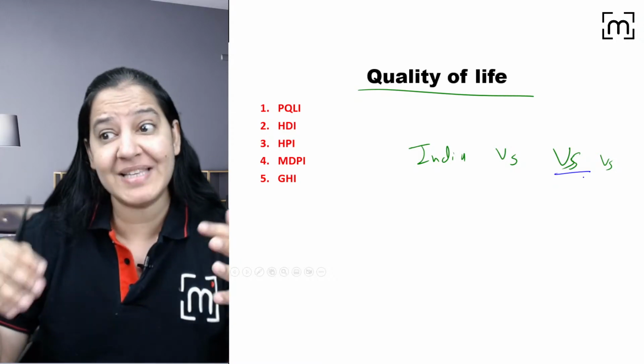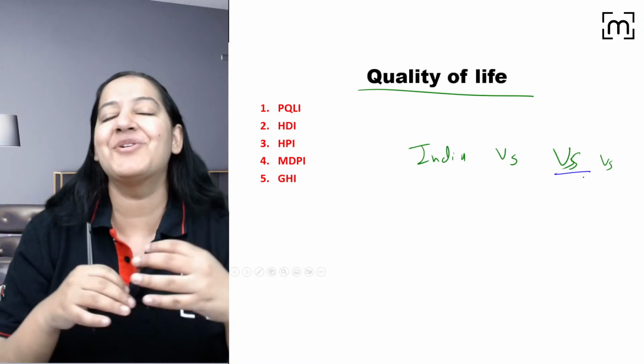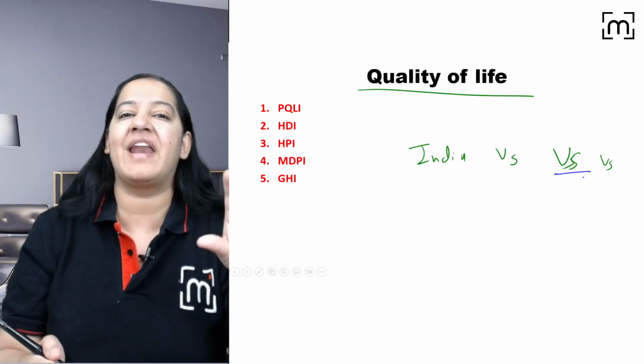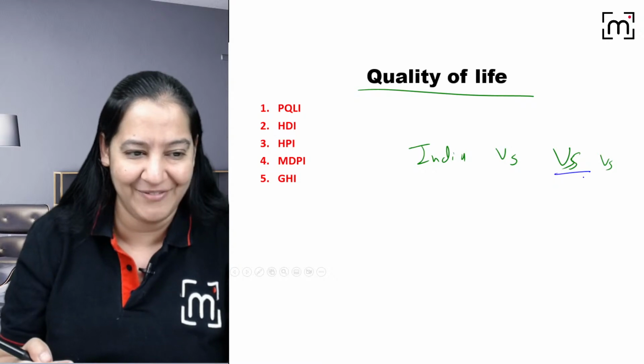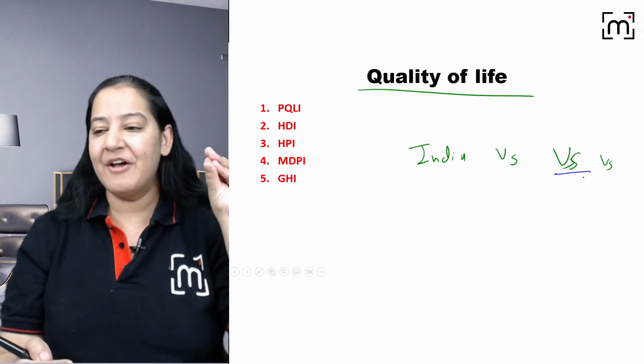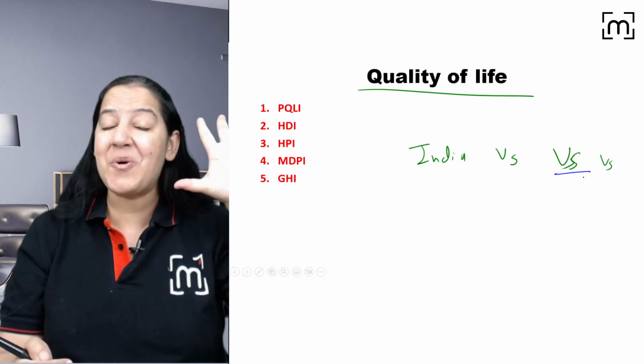So which population is having a better quality of life? For measuring quality of life, we have five indices. That is the topic for today. Everyone give me a thumbs up. So there are five indicators to measure the quality of life.